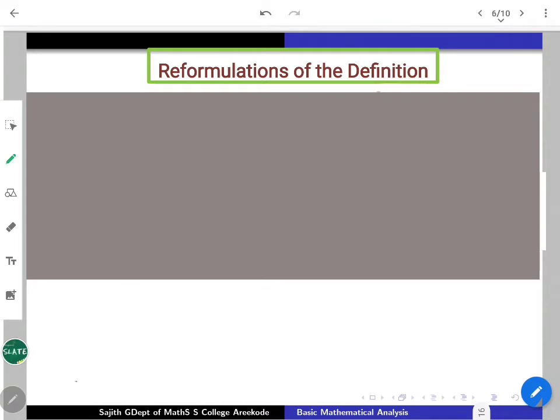Now let us reformulate these ideas of supremum as well as infimum. Just concentrate on the supremum first. While talking about the supremum, our S may be somewhere here and somewhere here. So altogether these pieces are going to be the parts of S, and we are marking U as the supremum.